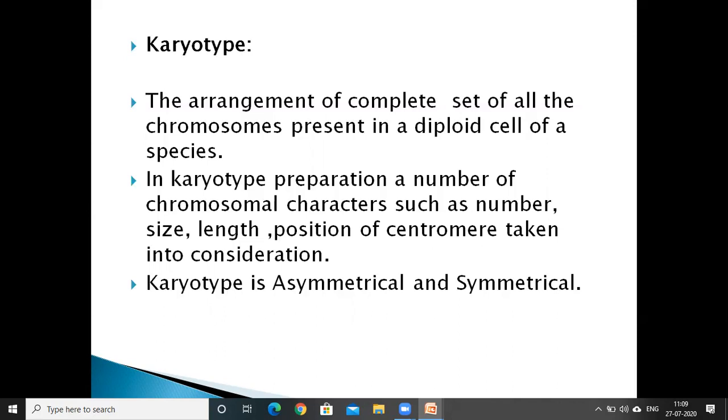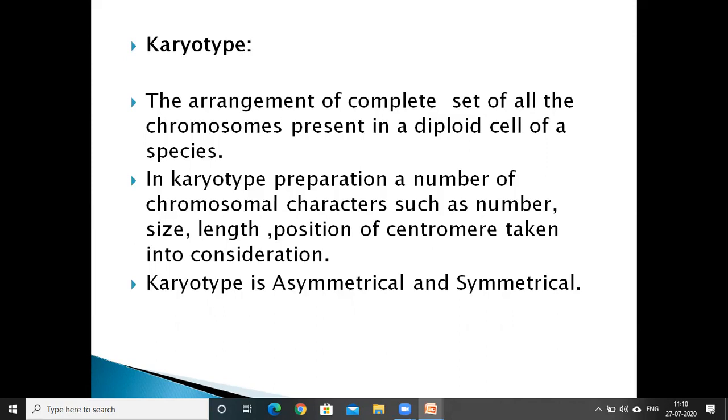With the help of the karyotype, it throws light on advanced characters and primitiveness of a species of a genus. The karyotype is again of two types, asymmetrical and symmetrical.